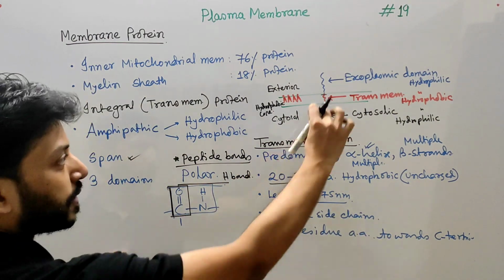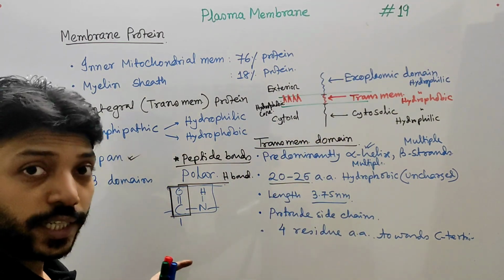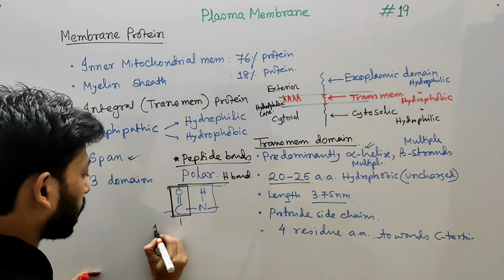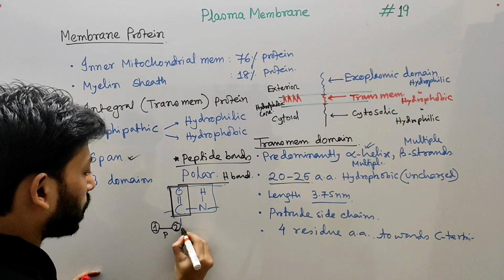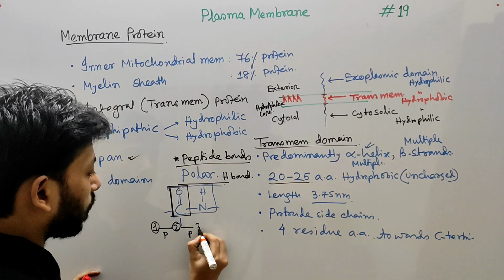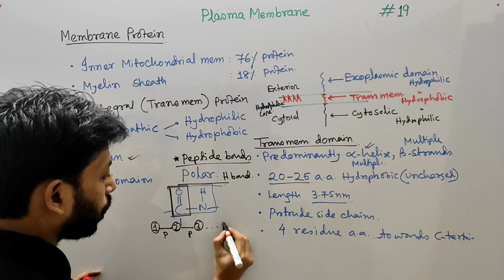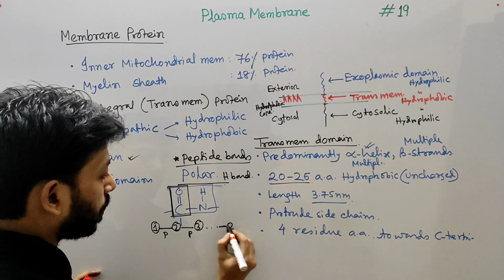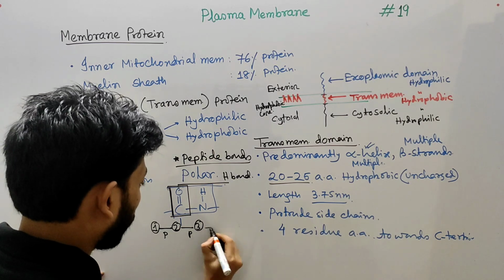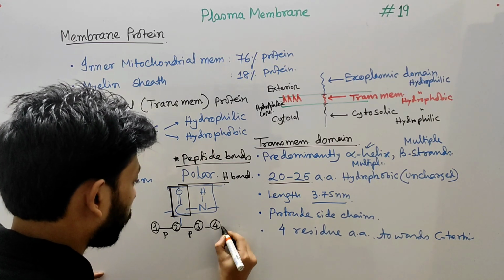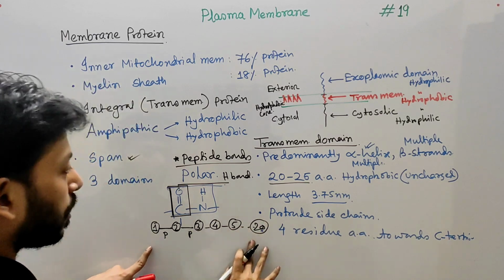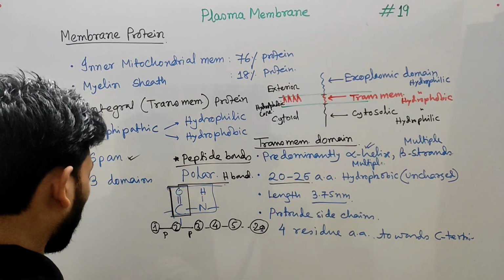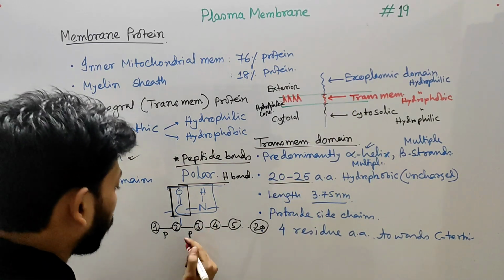Let's suppose this segment contains 20 amino acids. So this is the first amino acid, then a peptide bond, then a second amino acid, then a peptide bond, then the third amino acid, and so on, up to 20 amino acids. Let's suppose this is the segment of the transmembrane domain.